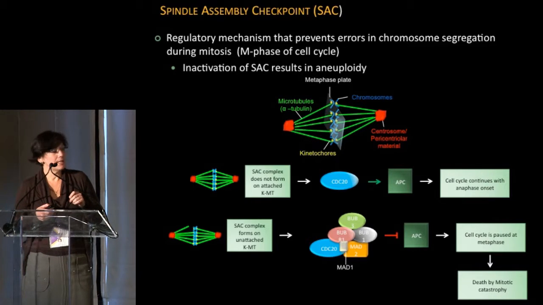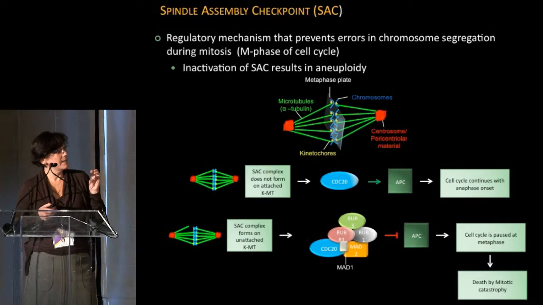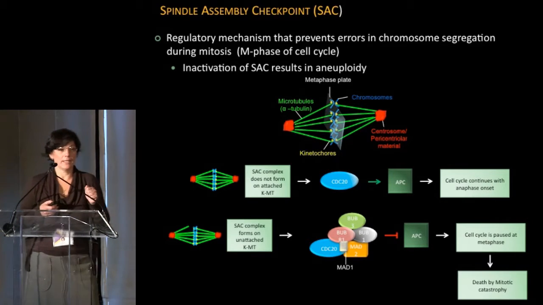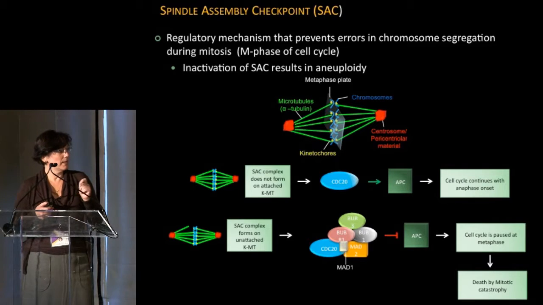This is facilitated by a complex of proteins called CDC20 and APC. If all the kinetochores are properly attached, CDC20 allows APC to proceed, and APC itself is a ubiquitin ligase that would otherwise degrade other targets, and this allows the cell to proceed.